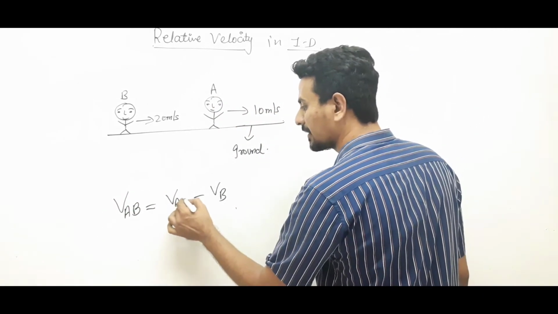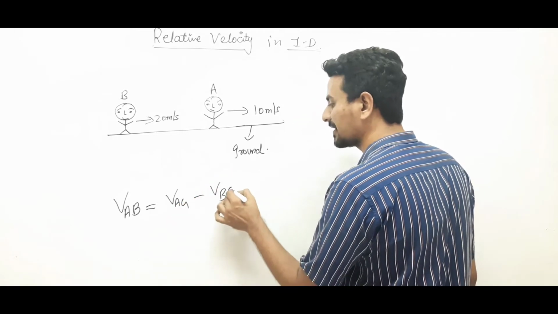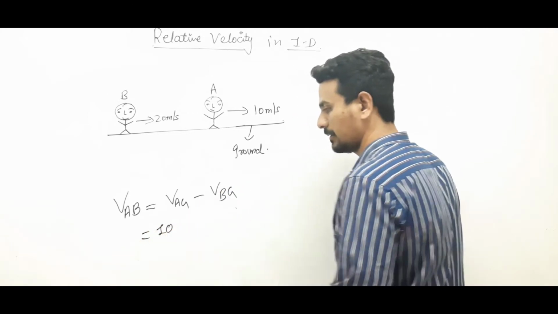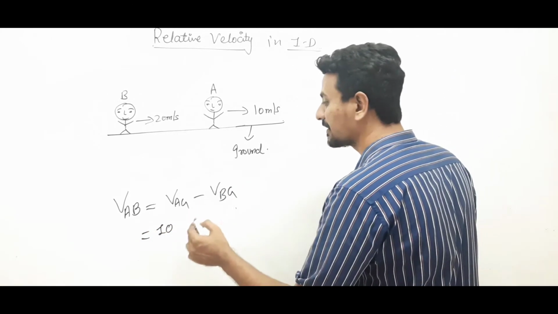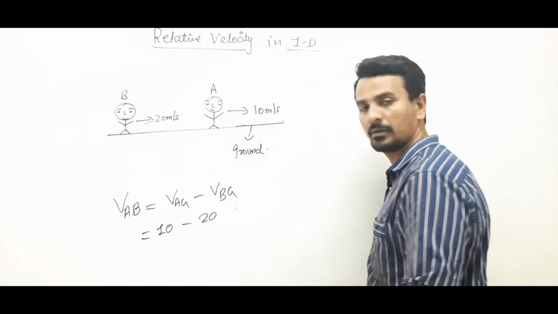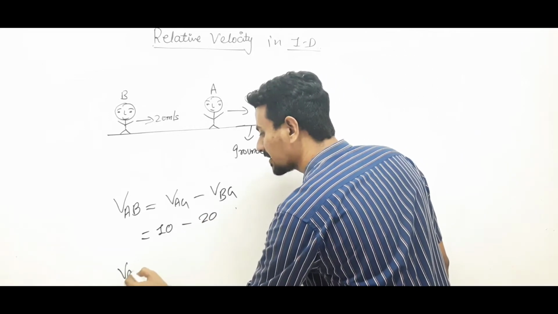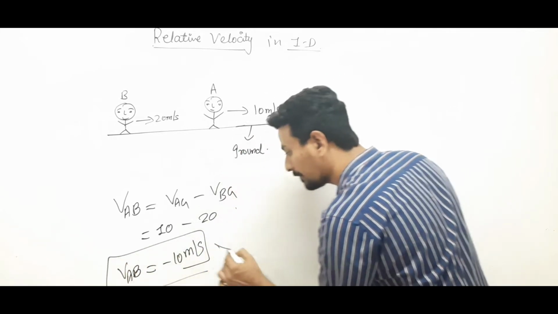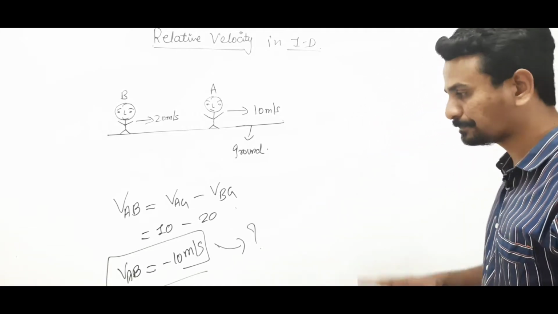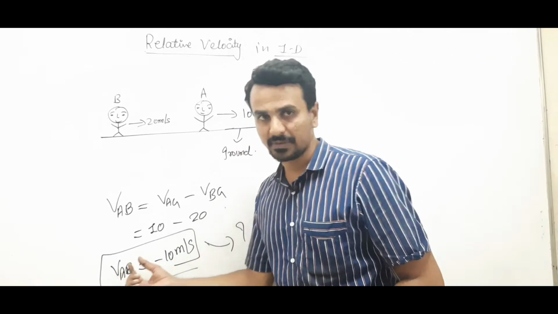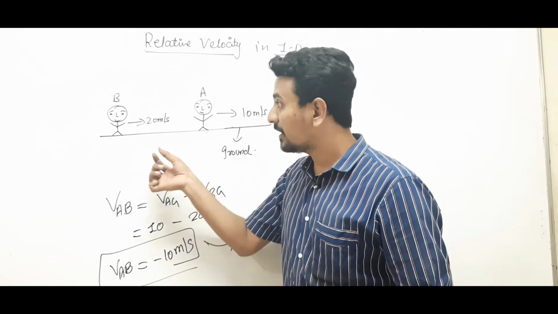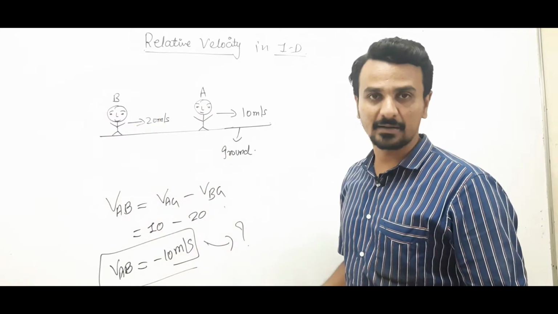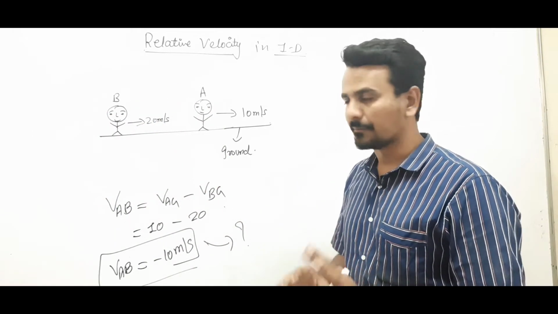So, velocity of A with respect to ground minus velocity of B with respect to ground. What is the velocity of A with respect to ground? 10. What is velocity of B with respect to ground? 20. So, velocity of A with respect to B is minus 10. What does this minus 10 mean? See, velocity of A with respect to B, that means B finds that A is moving back with 10 meter per second. Once again, make it very clear.